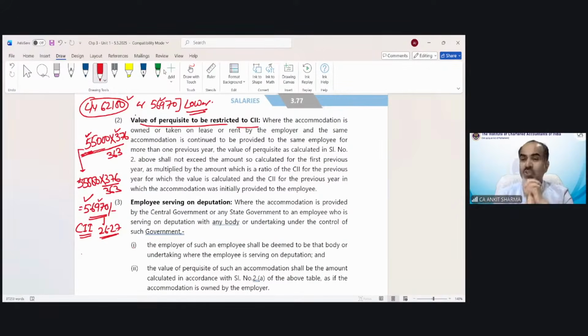So if in the question the last year perk value has been given and the cost inflation index has been given, then you have to index that last year perquisite value, and that index value or current year value, whichever is lower, would be my current year taxable value. This has been explained over here, where the accommodation is owned or taken on lease or rent.